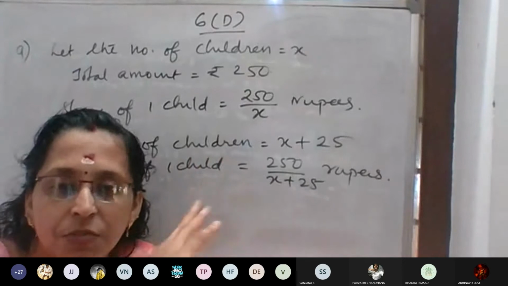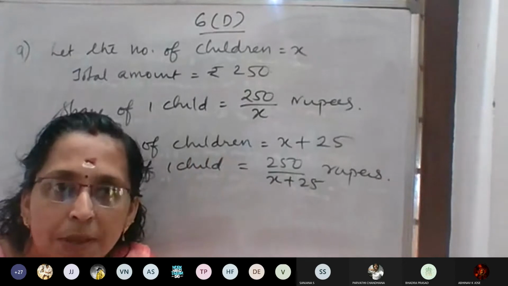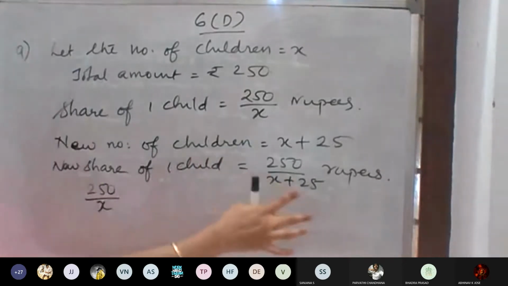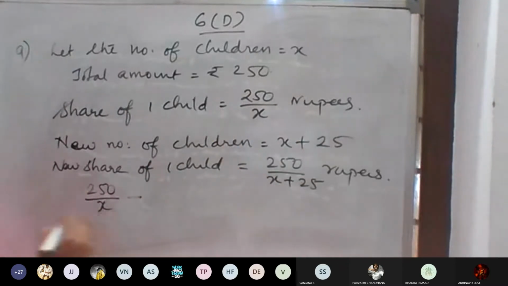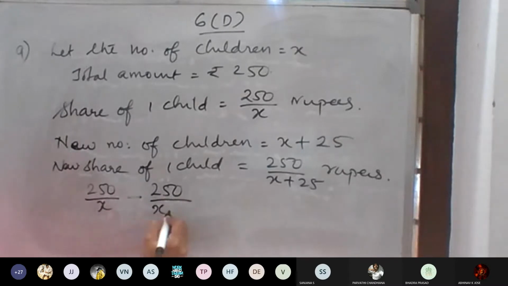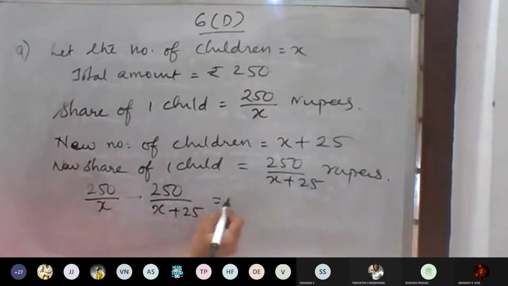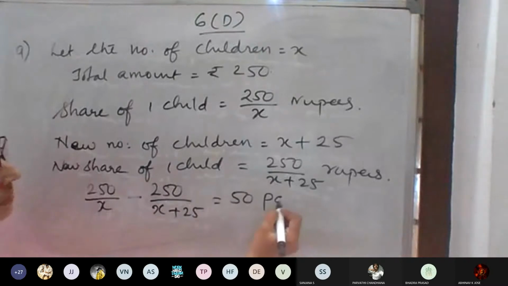Same way, which one will be bigger, 250 by x or 250 divided by x plus 25? 25 children are more, so 250 divided by x is bigger. So 250 divided by x minus 250 divided by x plus 25 is given as 50 paise.